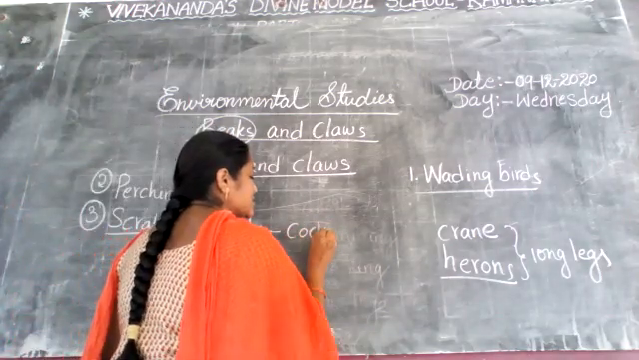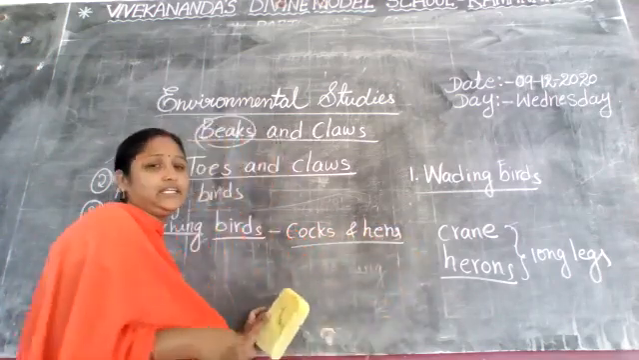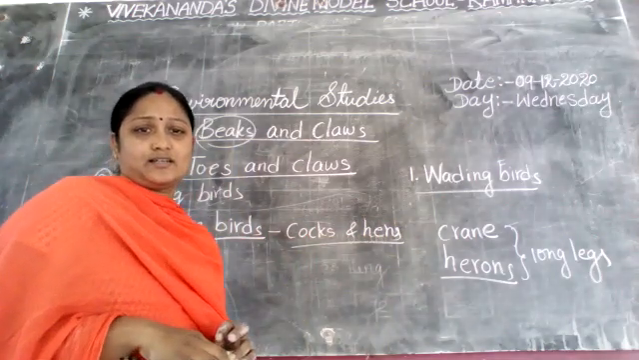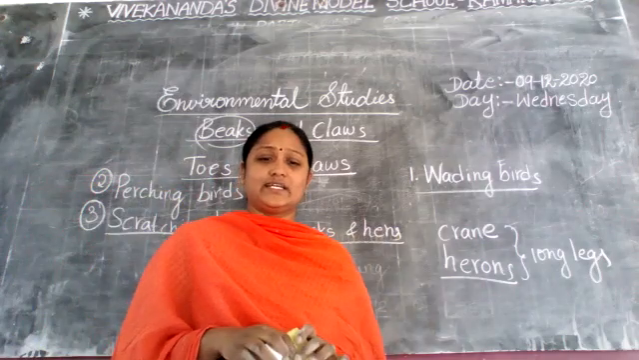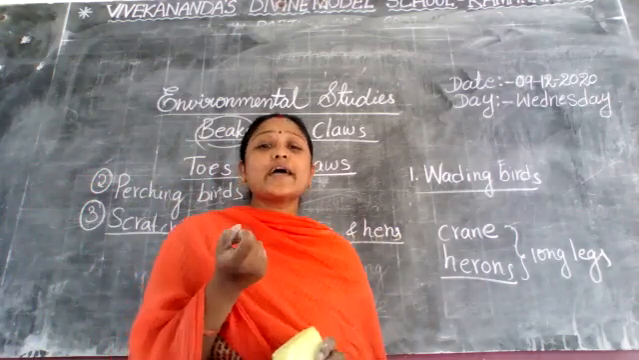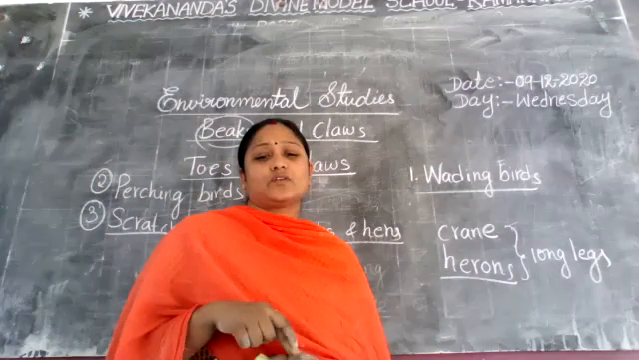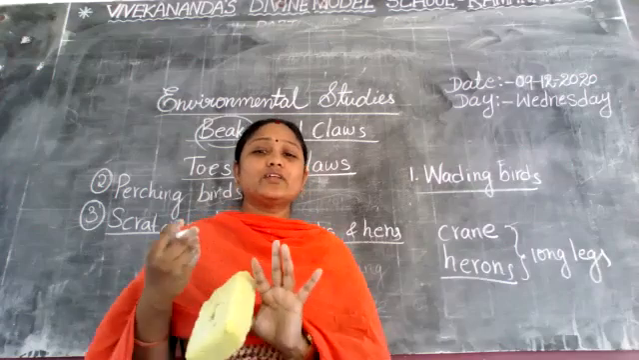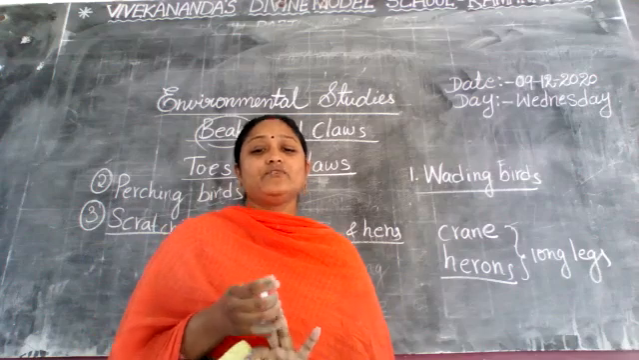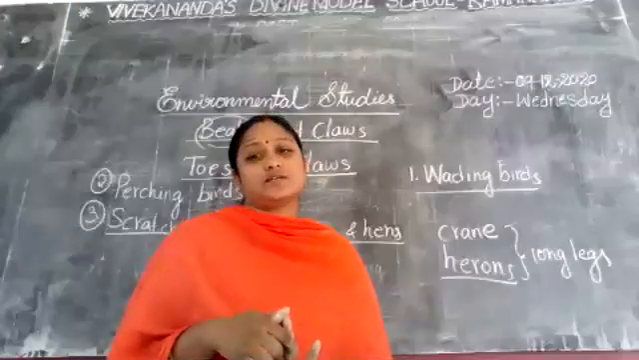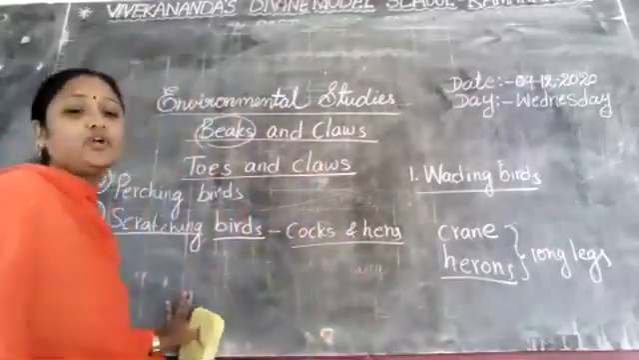Cocks and hens. You know very well these two birds. We can see them daily in our surroundings. Am I correct, children? So, cocks and hens have strong legs. Which legs have the cocks and hens? Strong legs with 3 toes in front and 1 toe at the back.